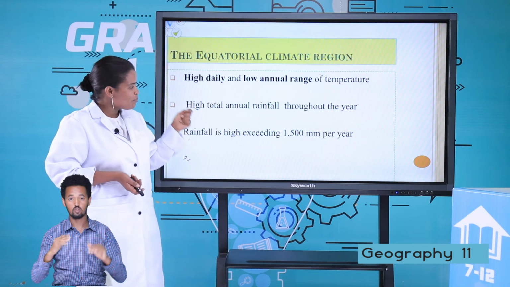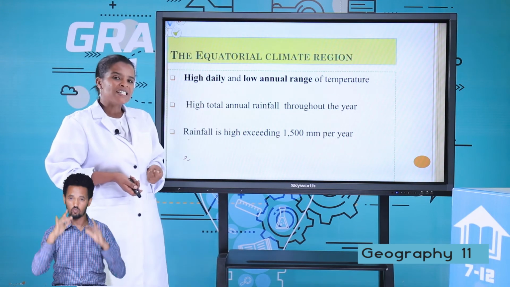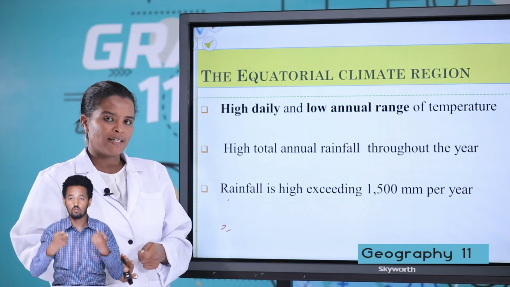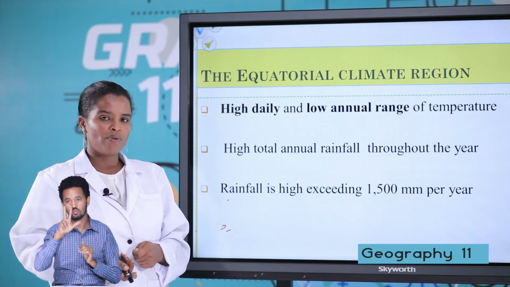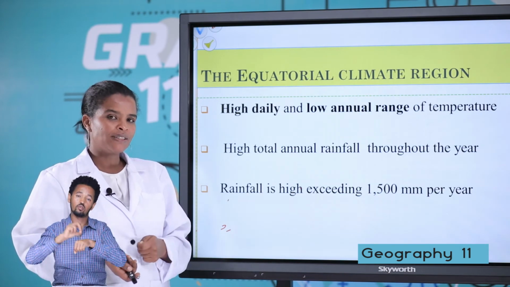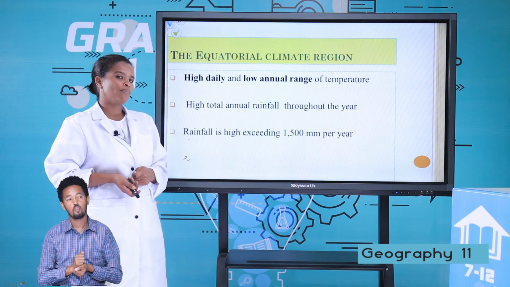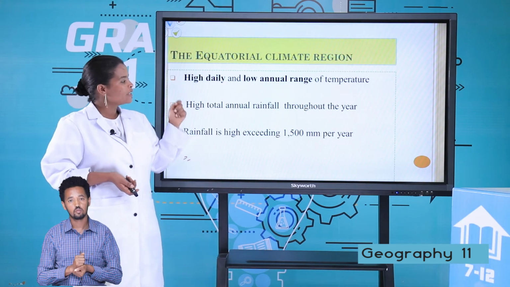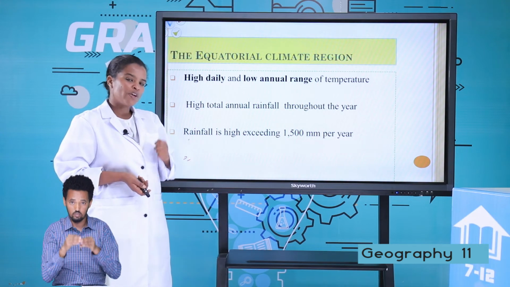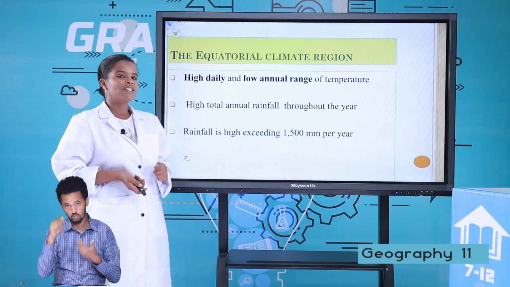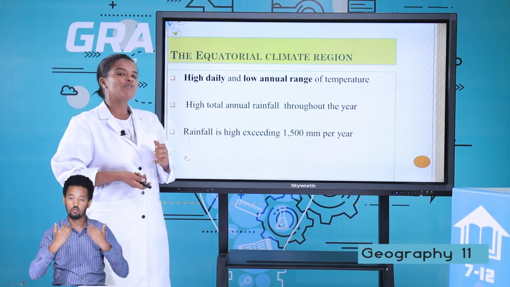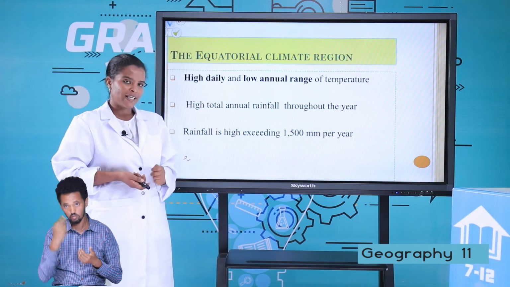And the type of rainfall this region receives is convectional. Depending on your lower grade lesson, there are 3 types of rainfall. These are cyclonic, convectional, and orographic rainfall. The equatorial rainforest region receives convectional rainfall because in this region there is a high temperature. So convectional rainfall is formed because of intense heat.